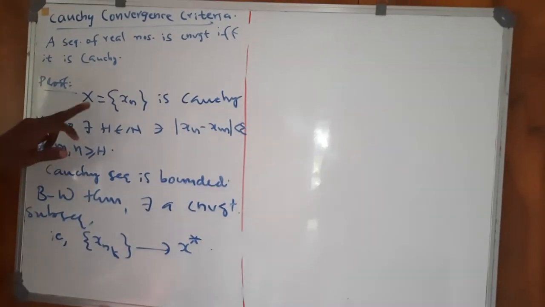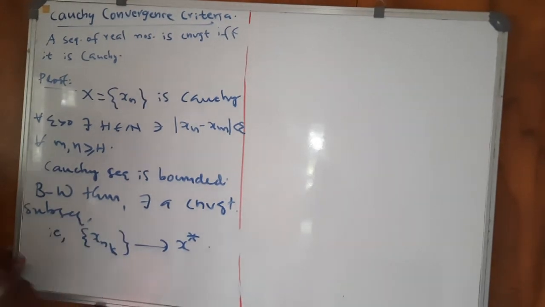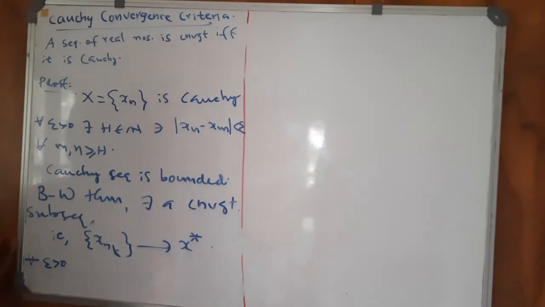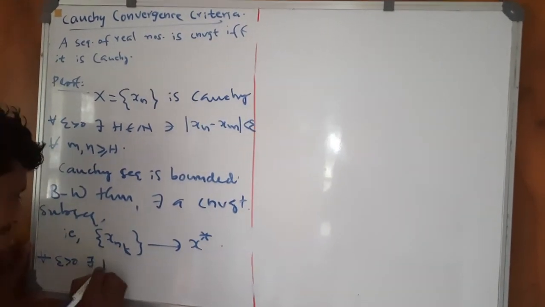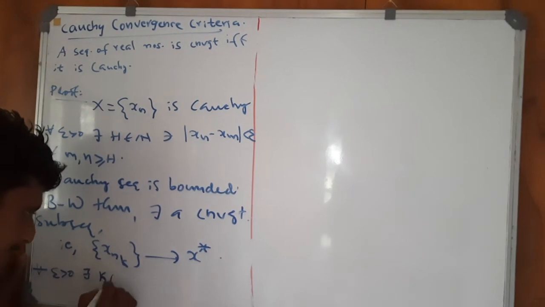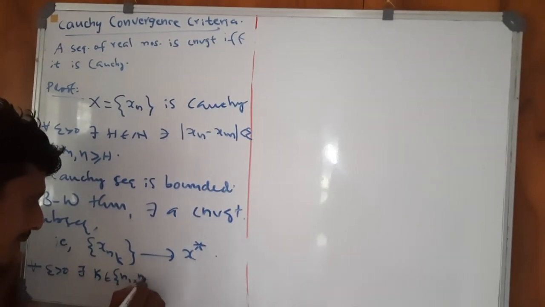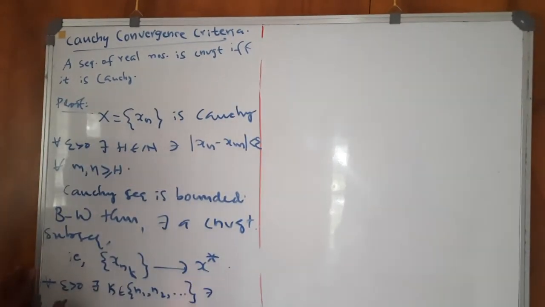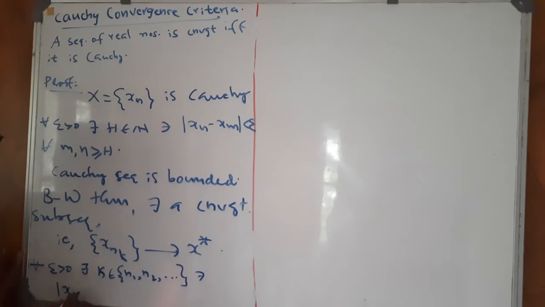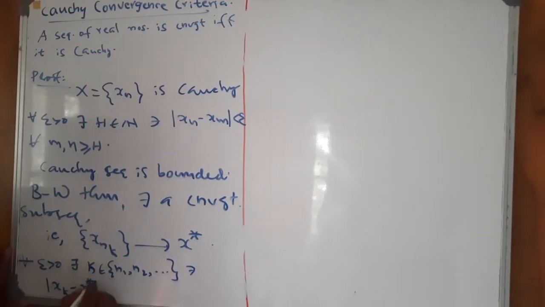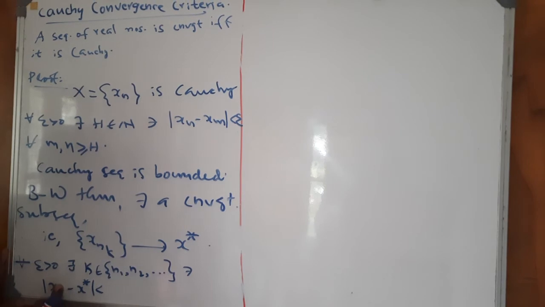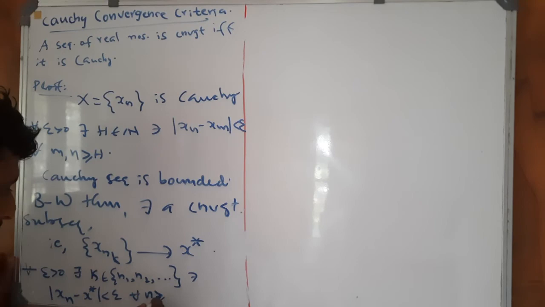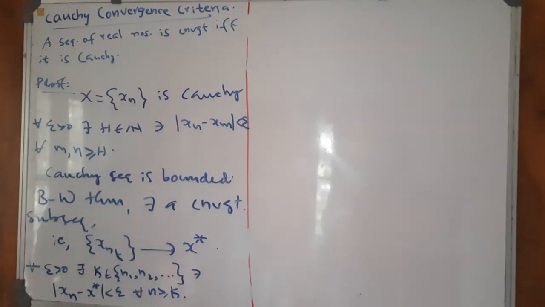Hence, by the convergence, for every epsilon greater than 0, in particular for the given epsilon, there exists a natural number k, which belongs to n1, n2, etc., such that modulus of xn minus x star is less than epsilon for all n greater than or equal to k.